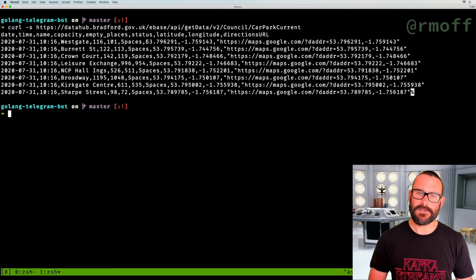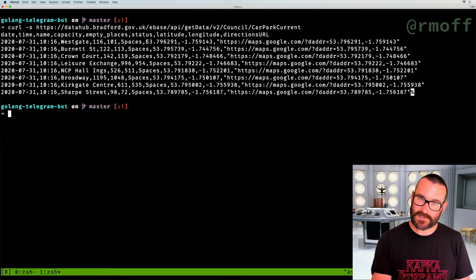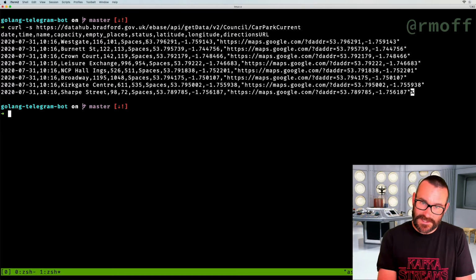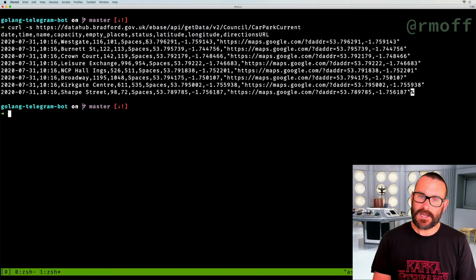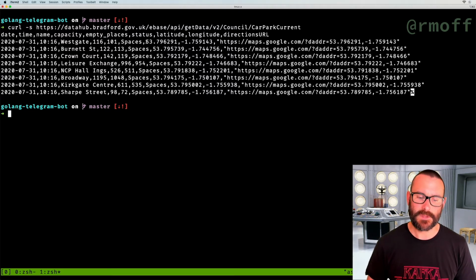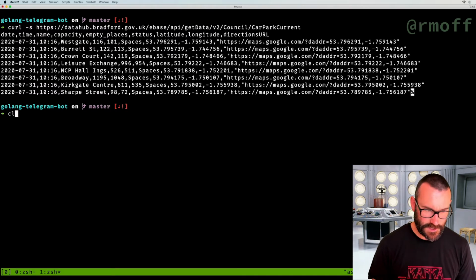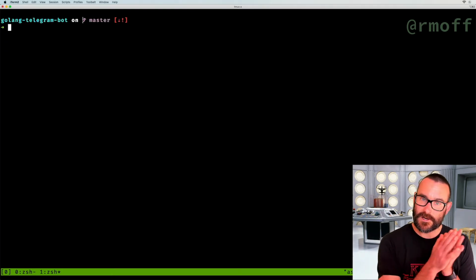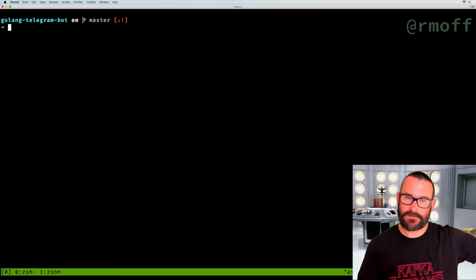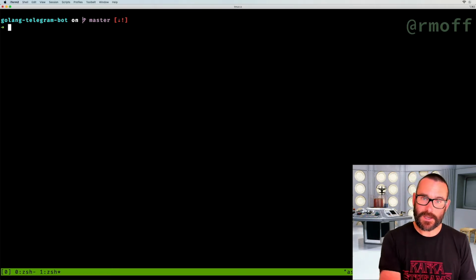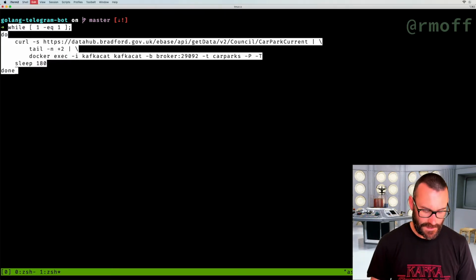So what I'm going to do is stream that information into Kafka, because Kafka is going to be our persistent data store here. We're going to use it for being able to store these events, being able to materialize state over these events, and do a bunch of useful things with it. To get that into Kafka, I'm just going to use a little trick here to take the data that comes out of curl, that's called out to that REST API, and pipe it into a Kafka topic. And that looks like this.